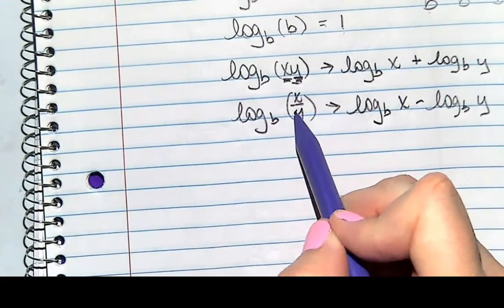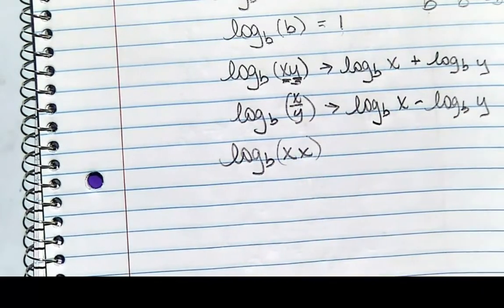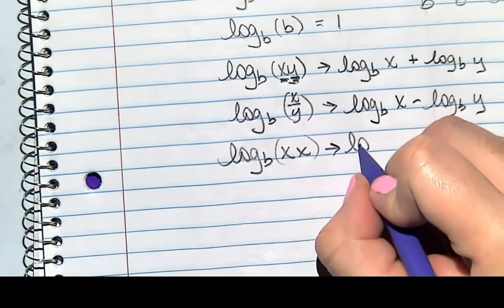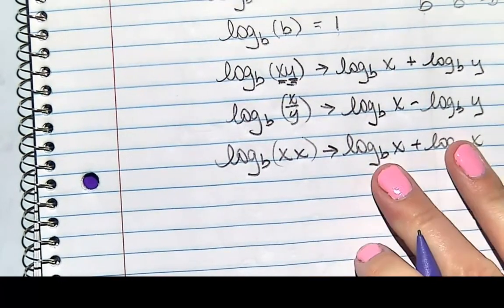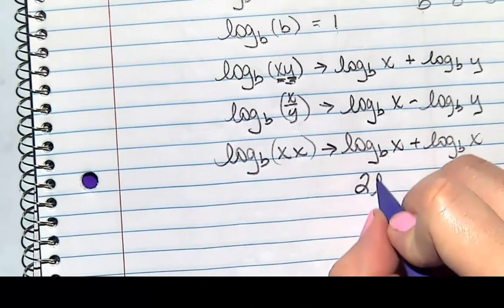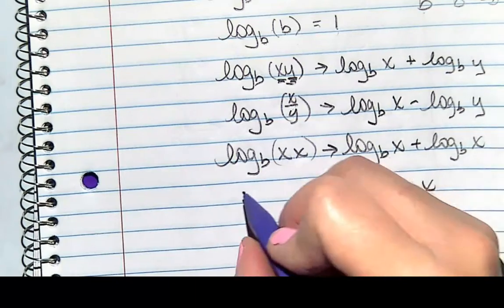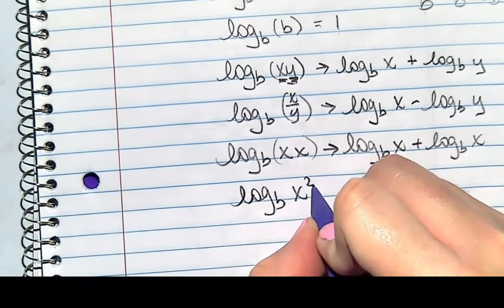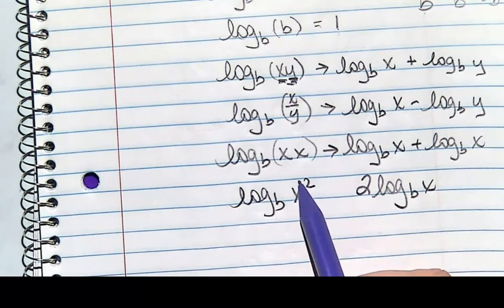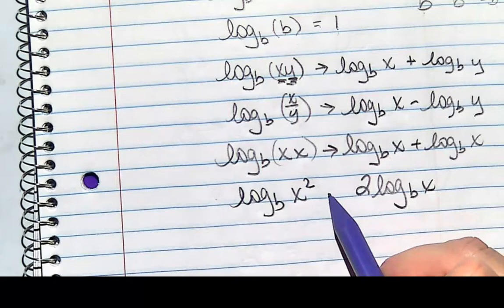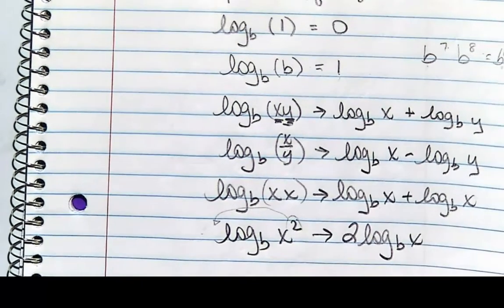And in order to understand this, let's do this one for a second. We're going to practice. I have log base b of x times x. Okay, so what does that mean? That means I actually have log base b of x plus log base b of x. Well, how many log base b of x's do I have? I have 2 log base b of x's. Okay, so how could I have written this to start with? I could have said log base b of x squared. So if you've got an exponent attached to your argument, you can drop it out front as a coefficient. Okay, so this 2 drops out front as a coefficient.